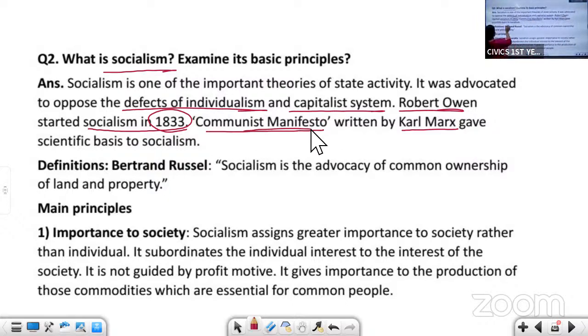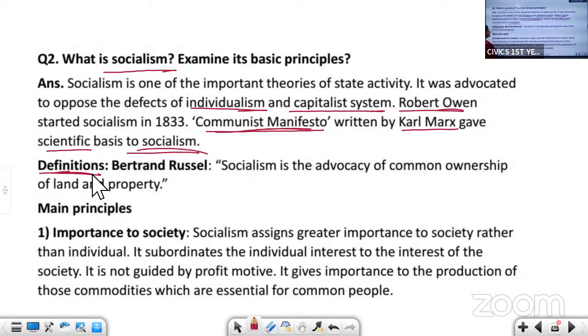Okay, it is based on socialism. This Communist Manifesto gave the basis to socialism. Actually, socialism was started by Robert Owen in 1833. Then Karl Marx gave it a scientific basis, and he wrote the Communist Manifesto. So let us see what socialism is and its definition.